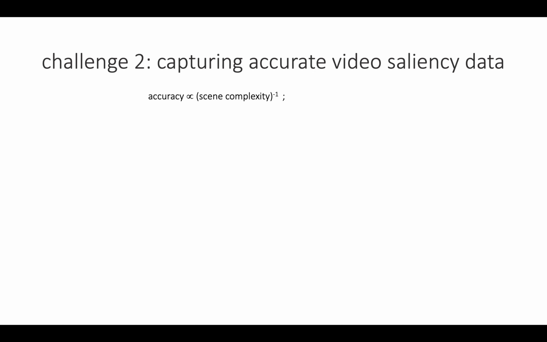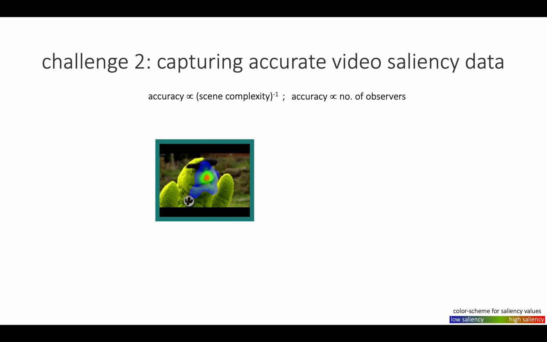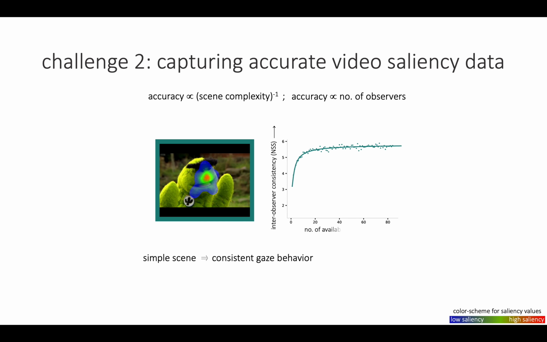The accuracy of a measured saliency map depends on the scene complexity and the number of available observers. For example, in this simple scene, the viewers focus their attention on the only object of interest, leading to a consistent gaze behavior and a unimodal saliency map. The inter-observer consistency converges quickly to its asymptotic value with increasing number of observers. For this scene, an accurate saliency map can therefore be obtained from the gaze data of just a few observers.